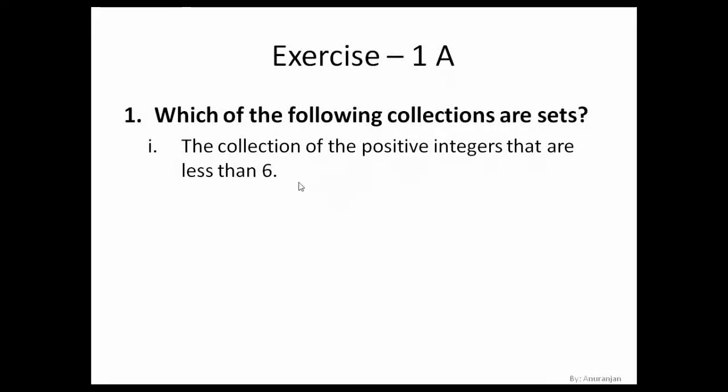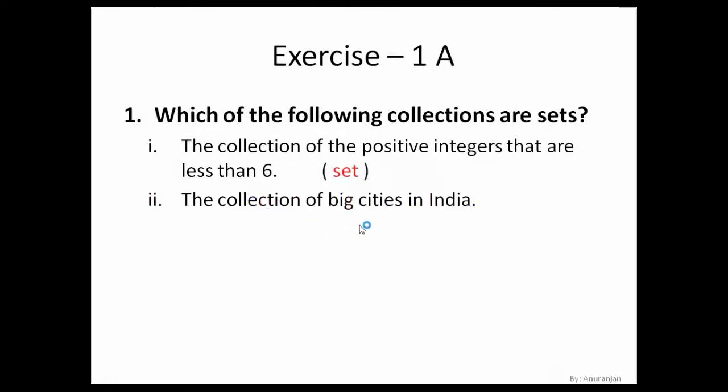Yes, we can represent the elements of a set to be the positive integers that are less than 6. So it is a set. Next, the collection of big cities in India. Now you very well remember the definition of set, that it is a collection of well-defined objects. So here you can see there is no criteria mentioned as to what is a big city. So it is not well defined. So it is not a set.